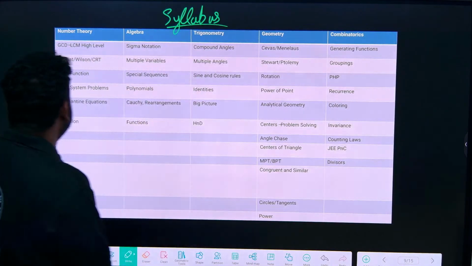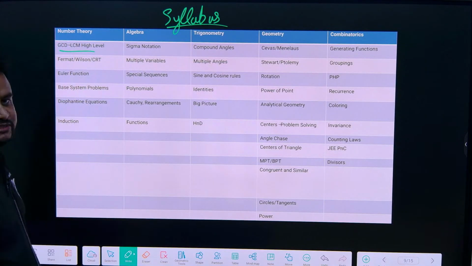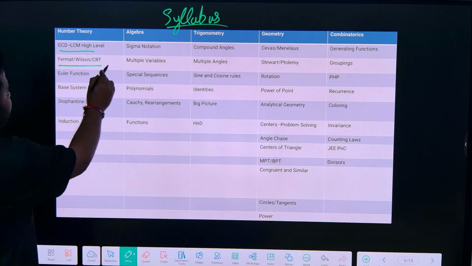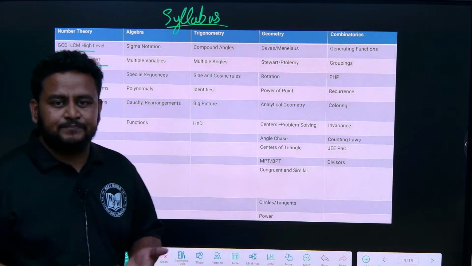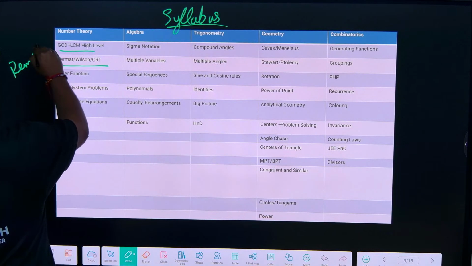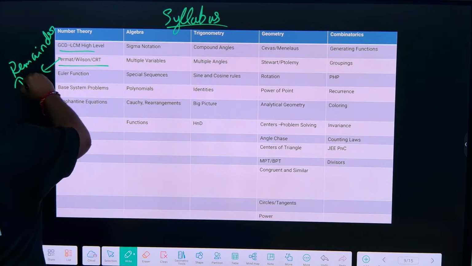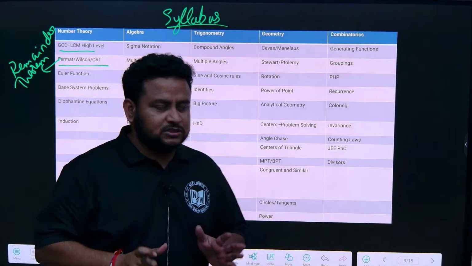So if I talk about number theory, you will be having GCD, LCM high level questions, that is GCD means what? HCF. Okay. Fermat's theorem, Wilson's theorem or CRT, that is, under remainder theorem we study something called Fermat's theorem. Remainder theorem we study about positive remainders, negative remainders, all these things. You don't have to worry.